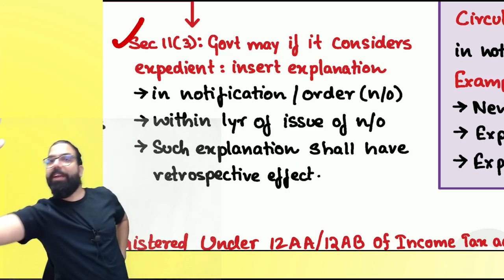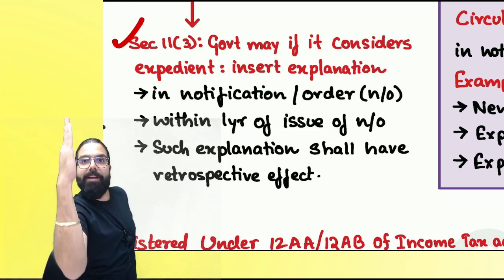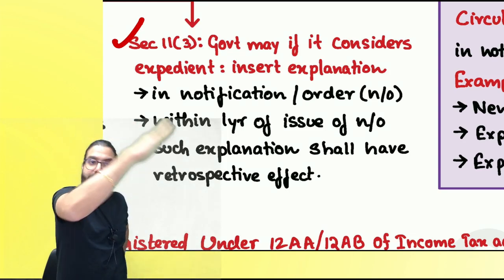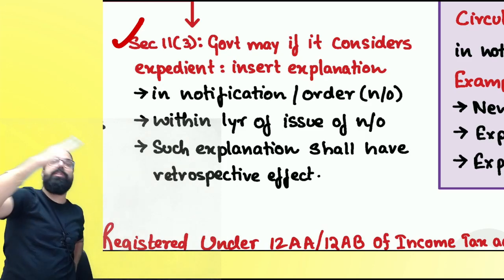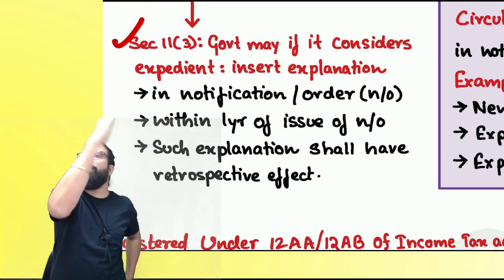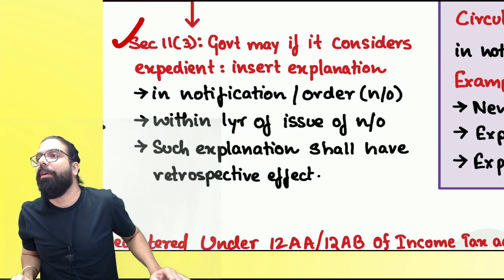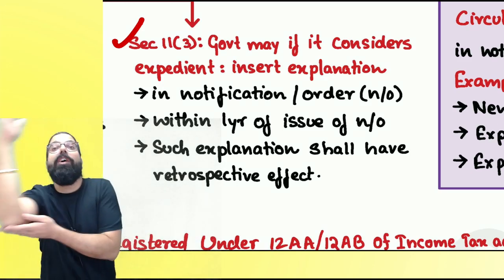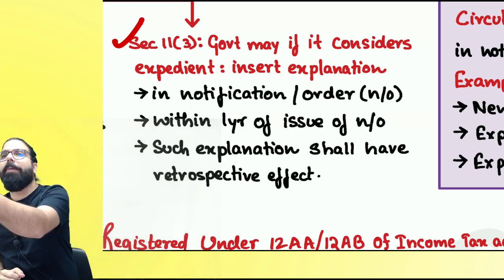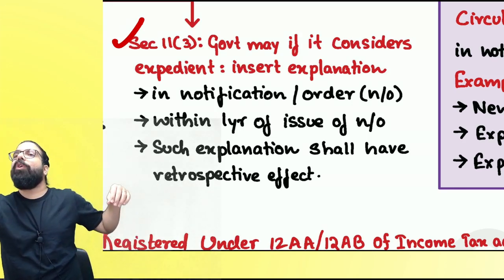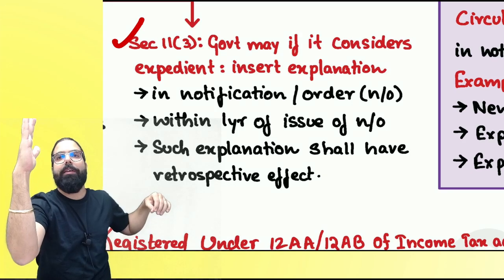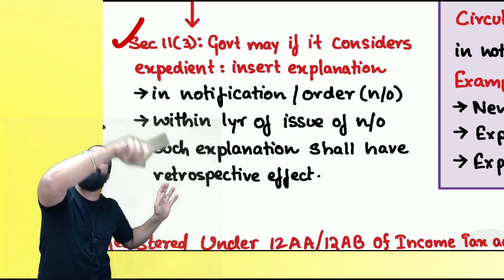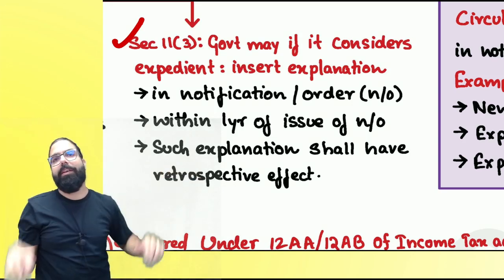Now, my question to you guys: the notification was issued here, but an entry was inserted from this day, a new entry. Now, the power to insert an explanation, do we have to see 1 year from this day, or from the notification day? Baba, from the date of entry we'll have to see 1 year, within which the government can insert an explanation, and that explanation will be retrospectively valid from which day? The date of entry or notification? Entry. Did you guys get my point? The notification was issued over here. In the notification, one entry got added. A new entry. Baba, the government keeps adding. Now for that entry, within 1 year the government can insert an explanation, and that explanation will be valid from which date? From the date of entry. Can I go ahead, everyone?